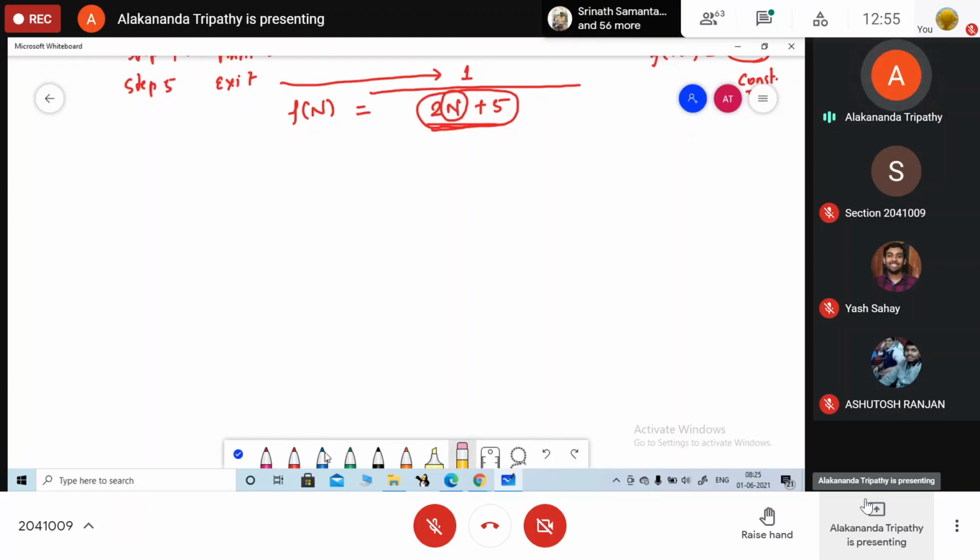All of you check it carefully. To find the sum of elements of an array, find sum of elements of an array.